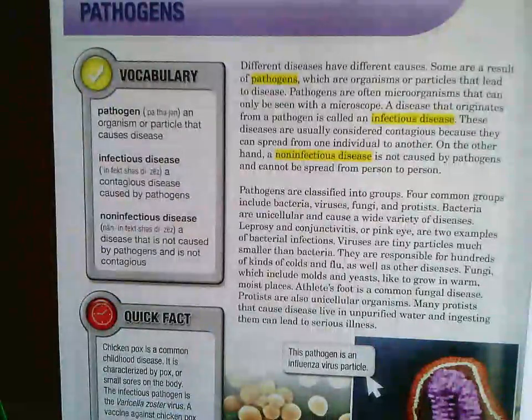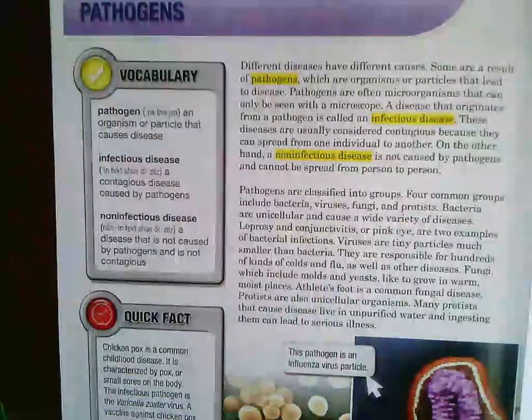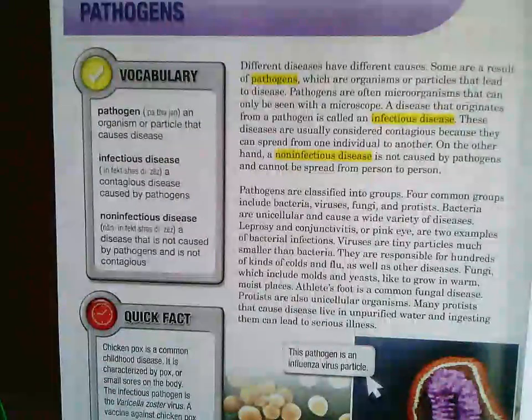So what type of disease is COVID-19? It is contagious. It is caused by a pathogen. It is an infectious disease.